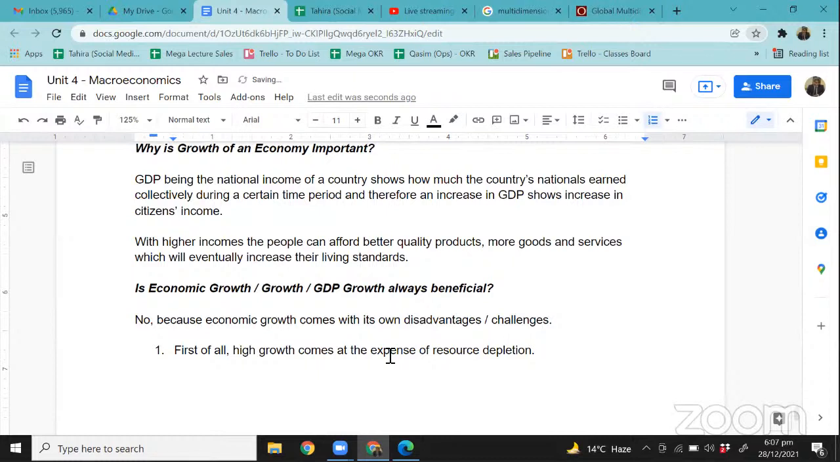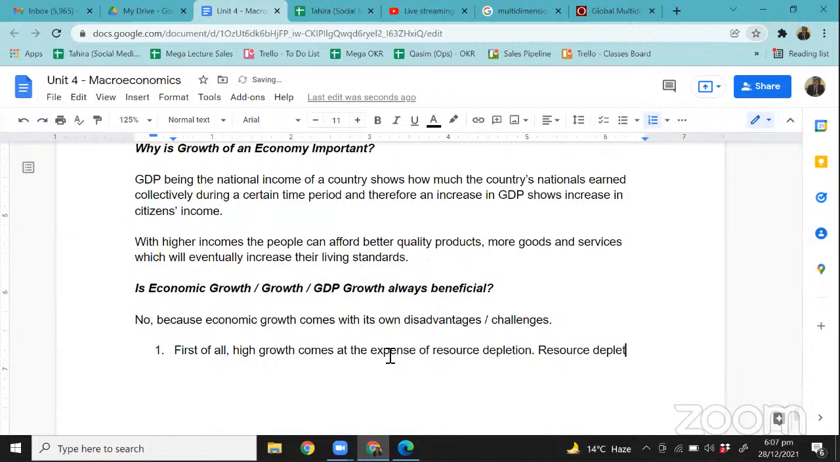Wood is not technically a non-renewable resource, but if you use wood at a very fast pace, then there could be a time when the country depletes its wood resources, its forests and things like that, right? Now, that being said, economic growth comes at the expense of resource depletion, right? So what is resource depletion?